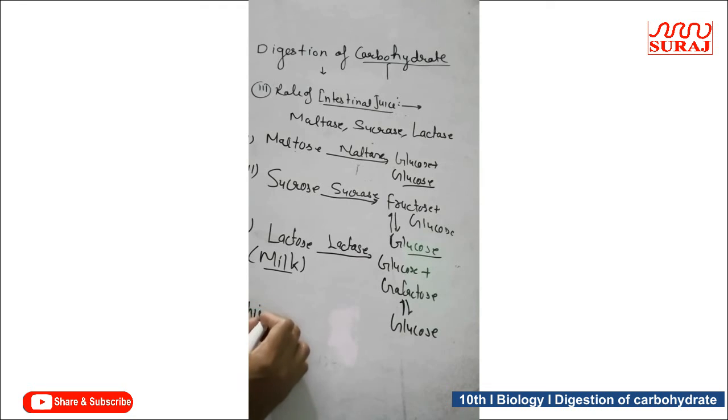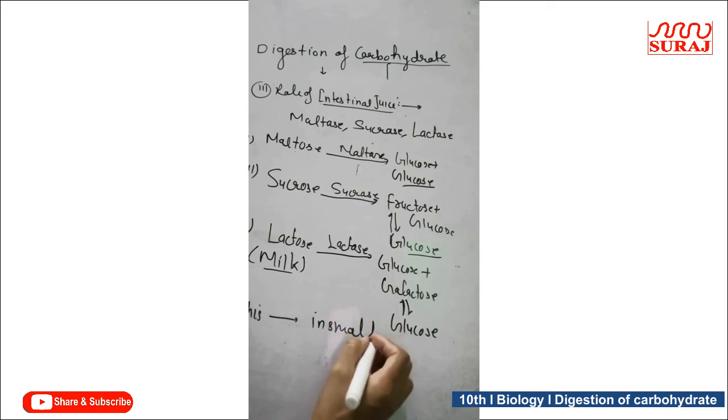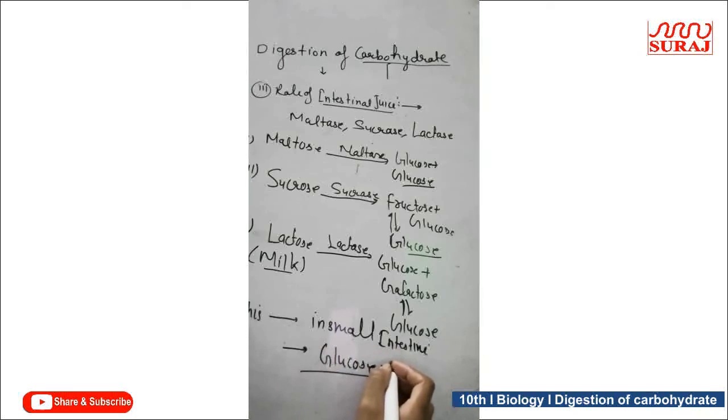In this way final digestion of carbohydrate occurs in the small intestine, and finally all carbohydrate molecules get digested and converted into glucose. This glucose present in the small intestine acts as a digested food particle and is absorbed by the blood capillaries present in the villi, and acts as a respiratory substrate to obtain energy. Today we only discussed the digestion of carbohydrate.